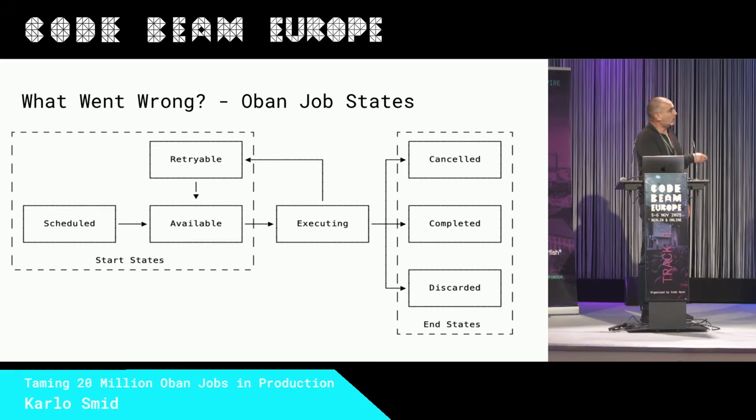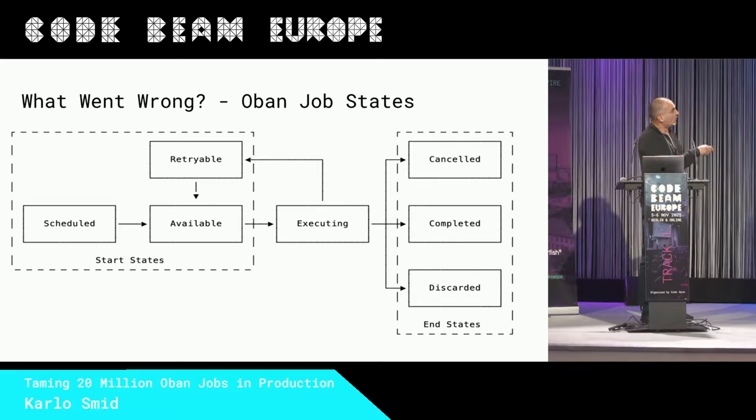If there is an error and the number of attempts for this worker queue is 0, the end state is the discarded state. We don't want that. If the number of attempts is greater than 0, then we go into a loop: retriable state, available state, executing state, where the retriable state is basically a scheduled state, where the job is scheduled with some timestamp in the future, and that timestamp is defined by this backoff algorithm, an exponential time distribution.